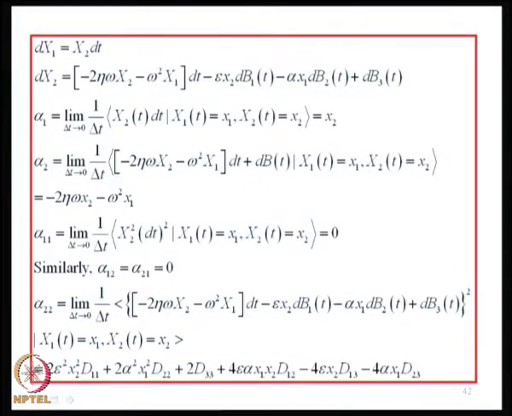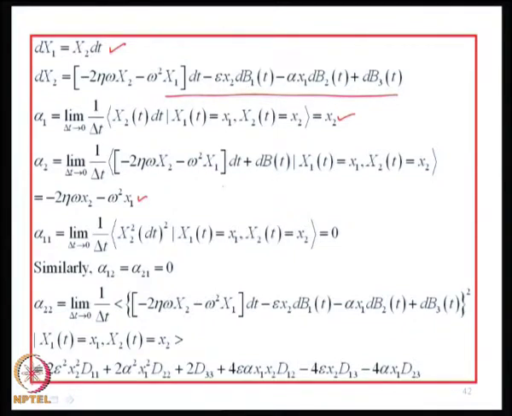Okay. This is dx1 is x2 dt and dx2 is having these additional terms. Alpha 1 would be still x2, alpha 2 would not change because the expected value of dB of t and other these terms are still 0, therefore, this would not change.